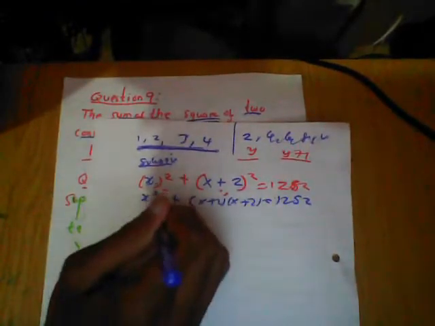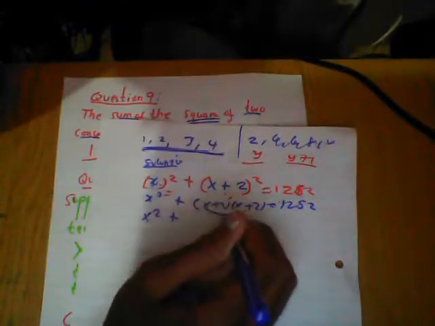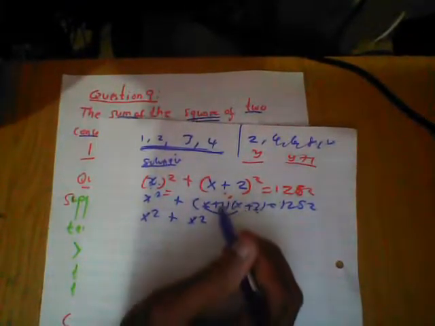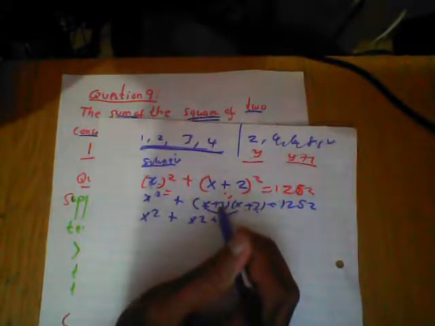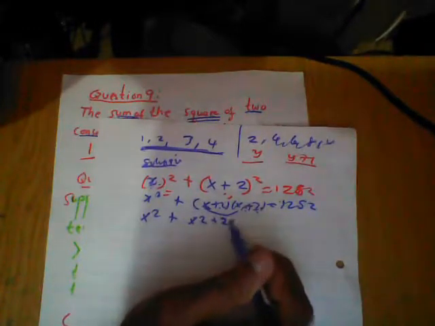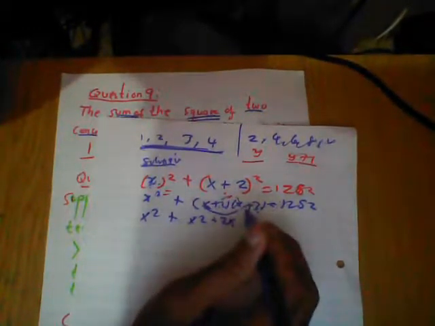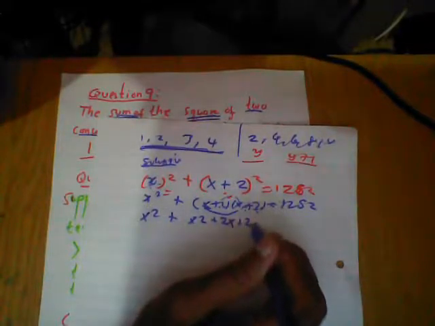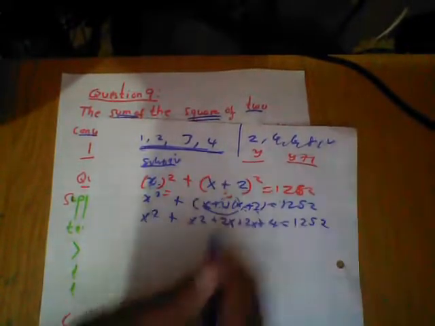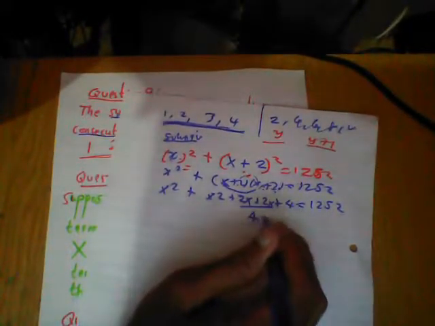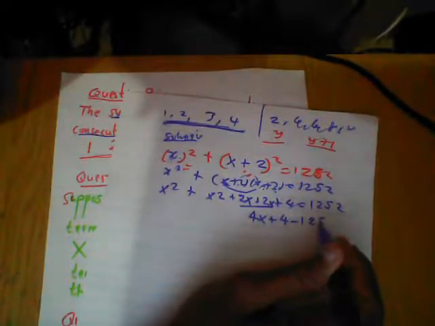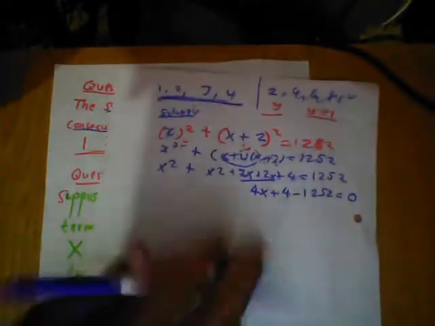Now let's simplify. We have x squared here, plus multiplying the expansion: first times first gives x squared, first times second is 2x, then 2x again, and 2 times 2 equals 4. So this is going to be 2x squared plus 4x plus 4 equal to 1,252. We bring this one over: 2x squared plus 4x plus 4 minus 1,252 equal to 0. I hope everybody can see that.